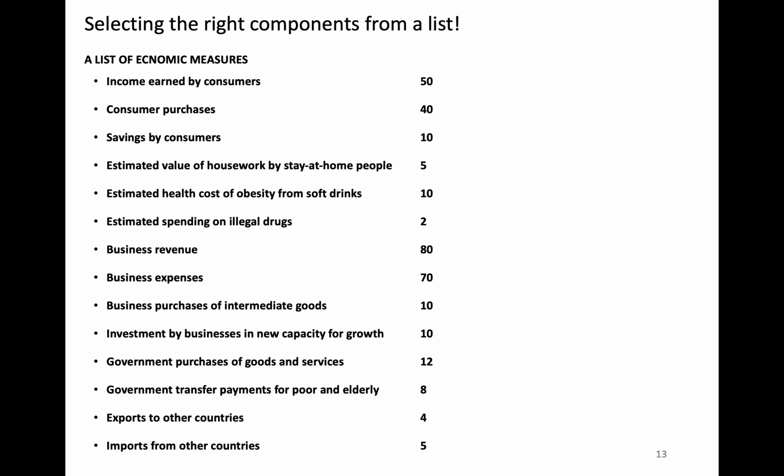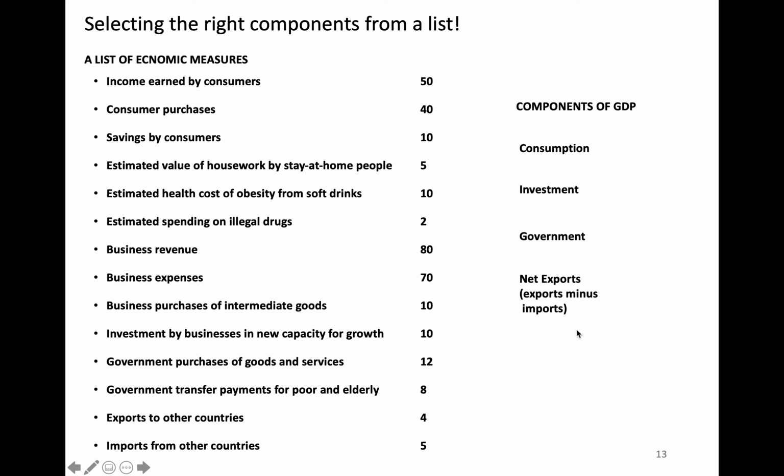So here's a number of economic measures, all of which are kind of important measures, but not all of these are components of GDP. There's a lot of overlapping and double counting and things that aren't counted, et cetera. And just as a reminder, here are the four categories of GDP that then add up to the total.